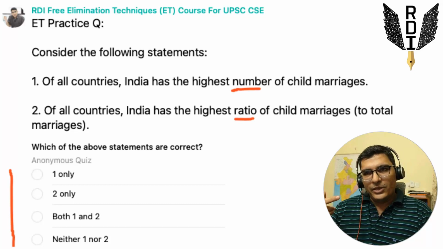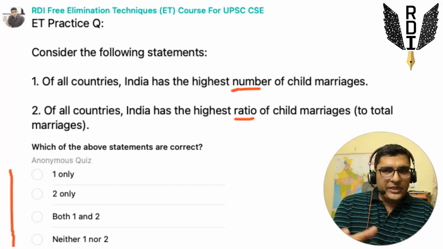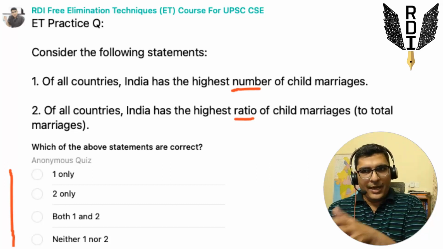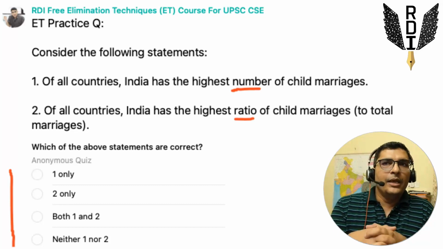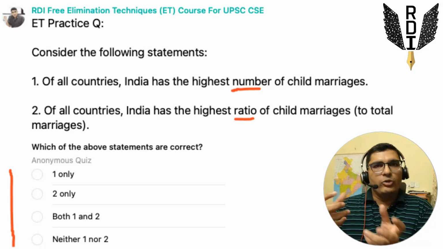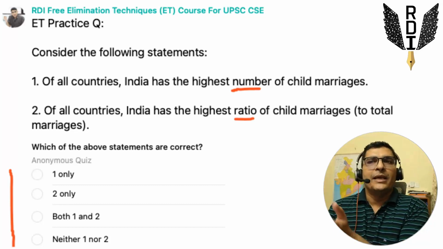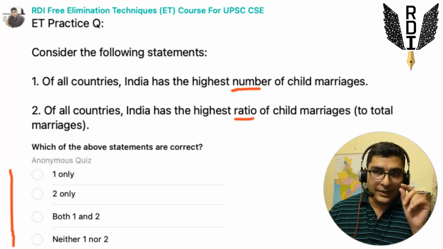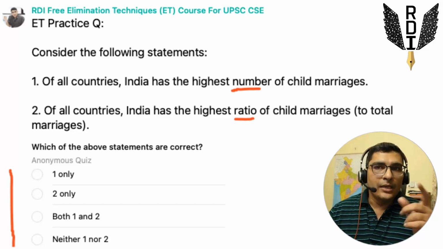The difference between the two statements is that the first one is focusing on the absolute number of child marriages, how many child marriages happened in the country, and the second talked about the ratio of child marriages to total marriages happening in India. This is key in answering the two statements.